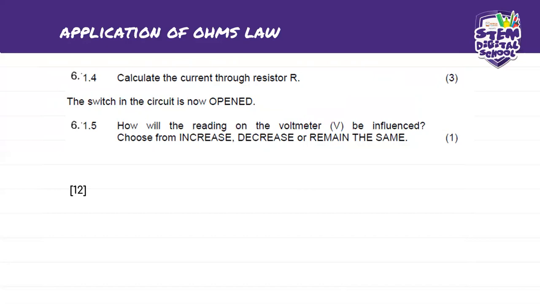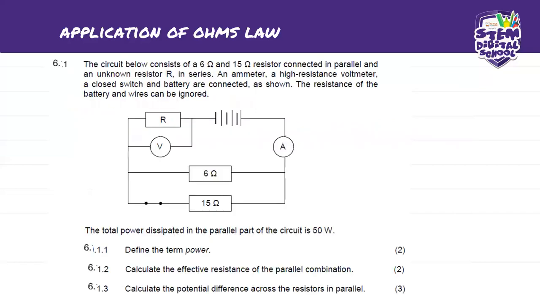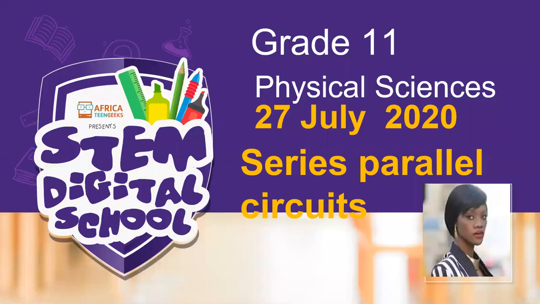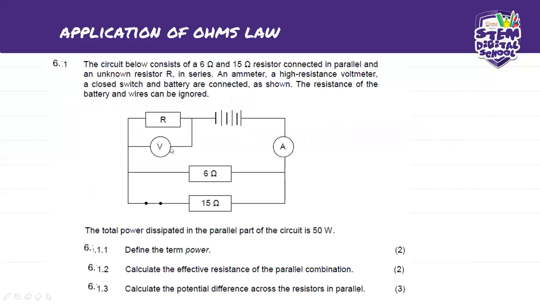It says calculate the current through resistor R. So where's our resistor R? This is our resistor R, right? Our resistor R is a resistor that is in series to the parallel branch.